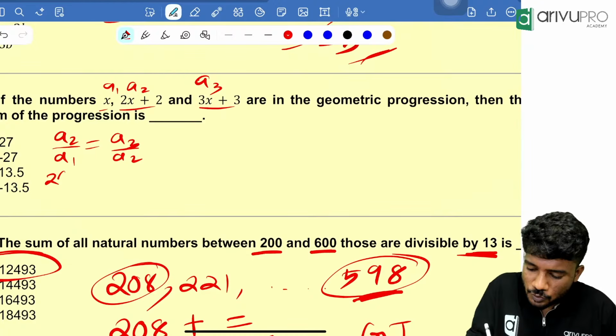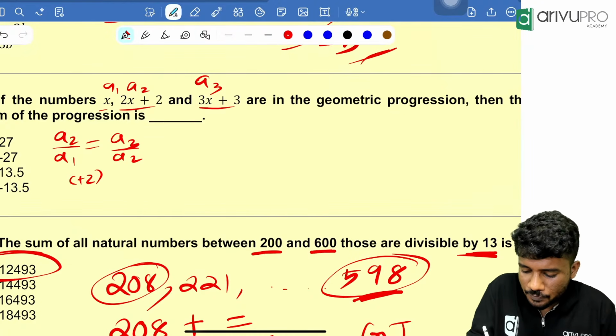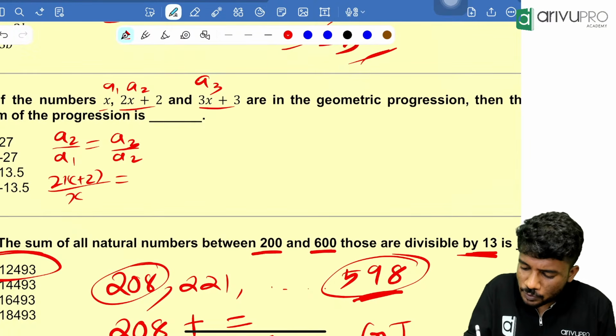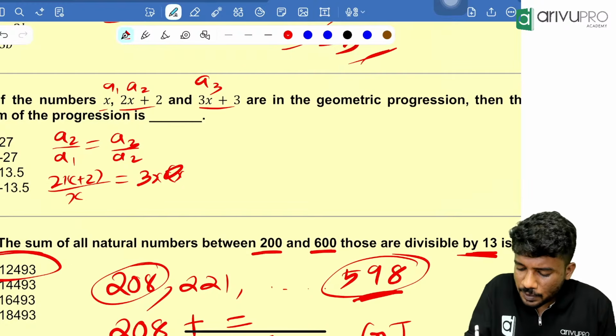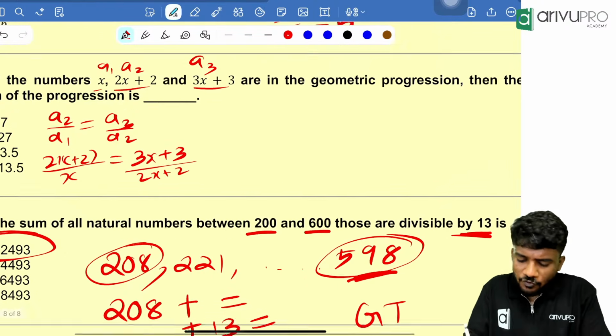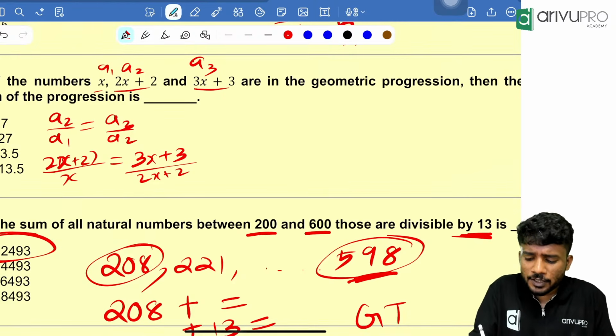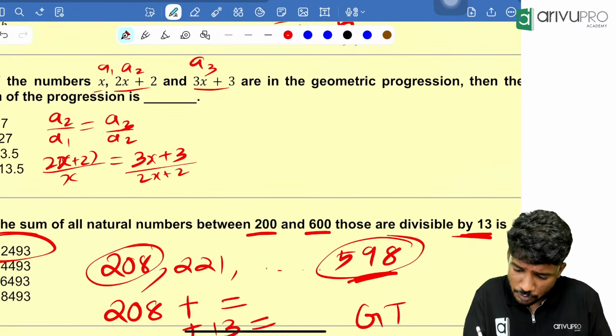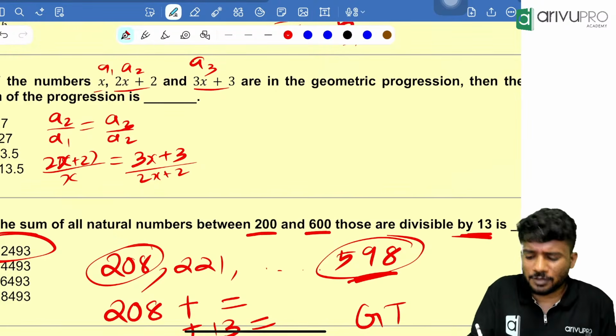That means 2x plus 2 divided by x is equal to 3x plus 3 divided by 2x plus 2. Now from here, what is common? In 2x plus 2, only 2 is common, let it be there.